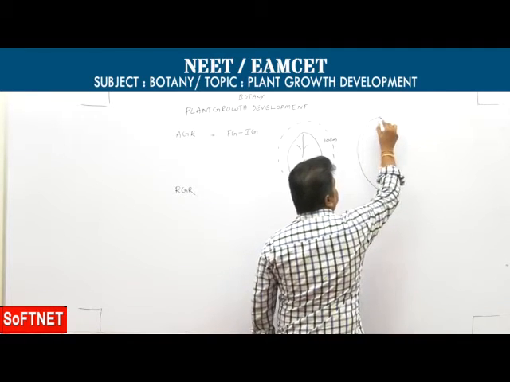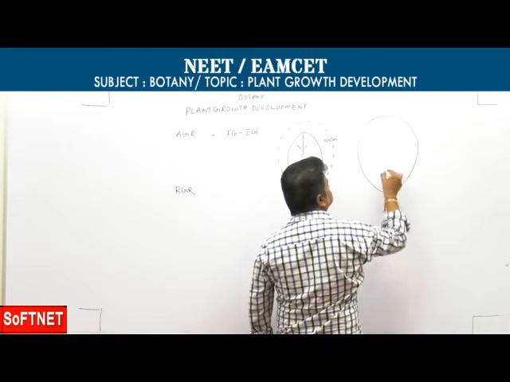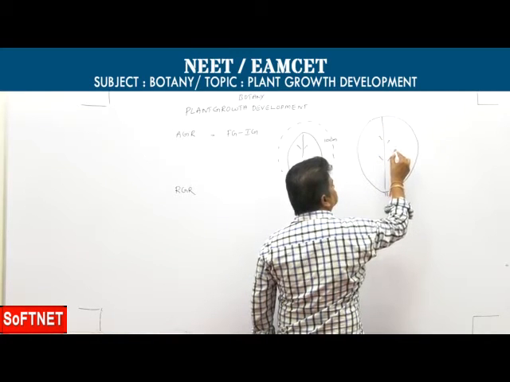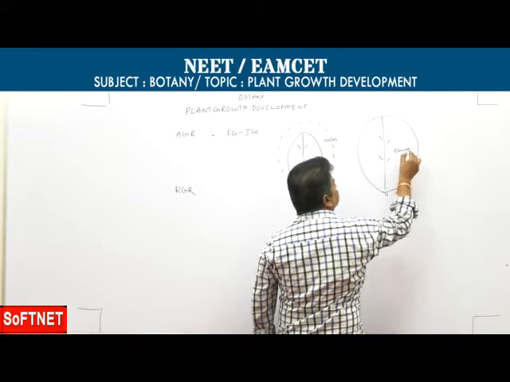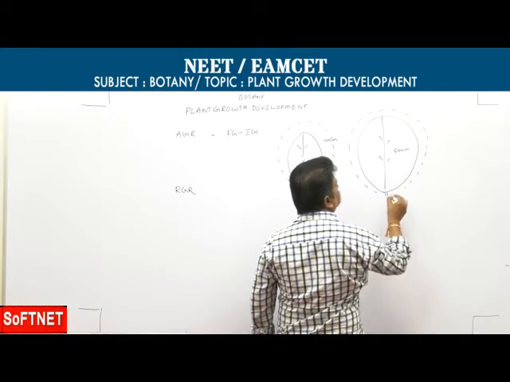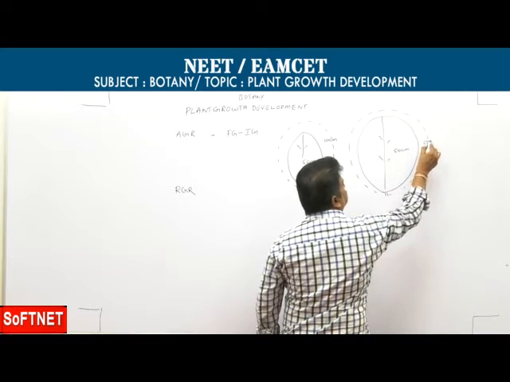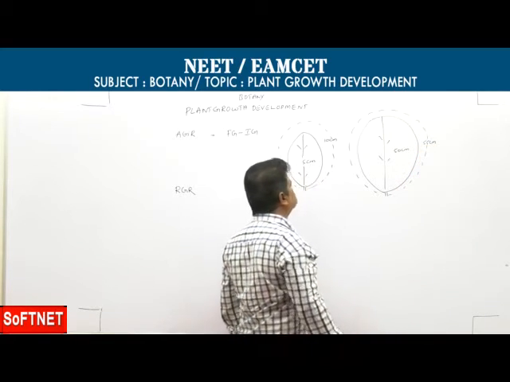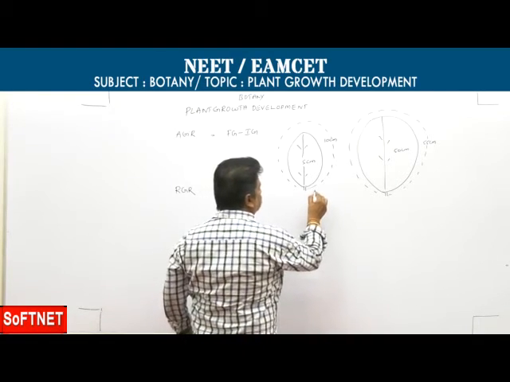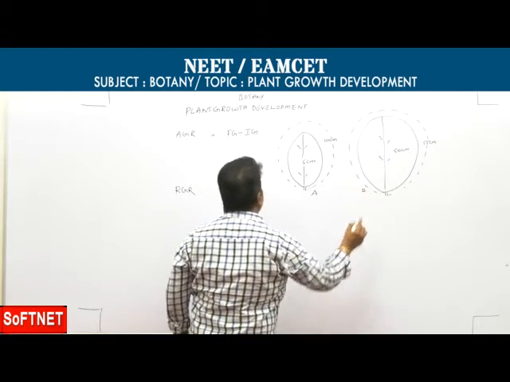Here is another leaf, leaf B. Initial growth 50 centimeters, final growth 55 centimeters.